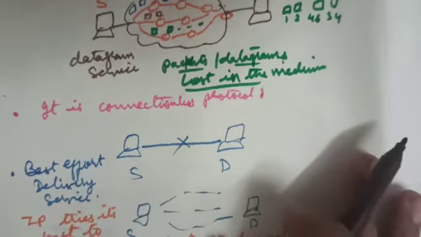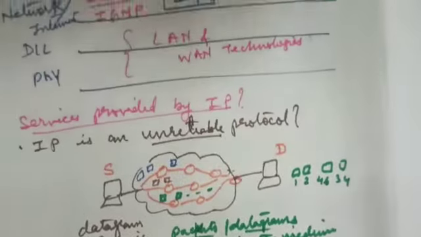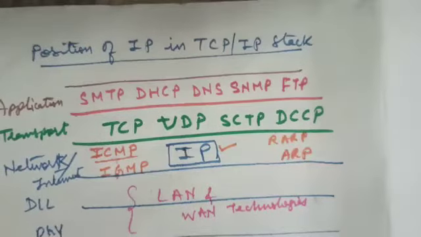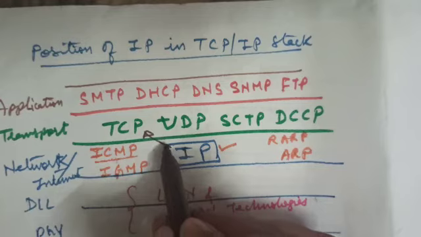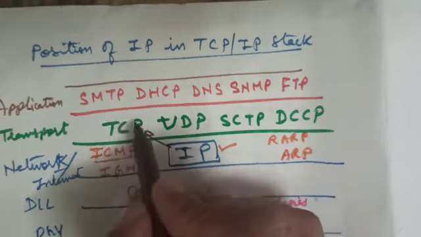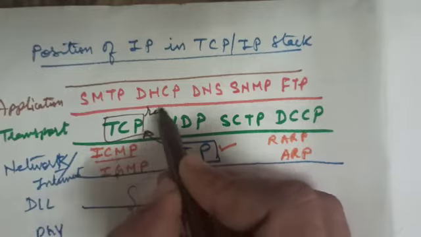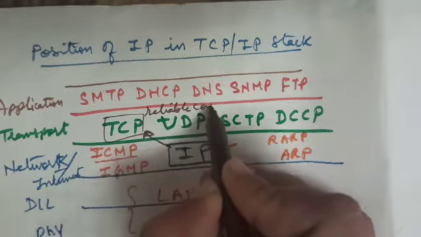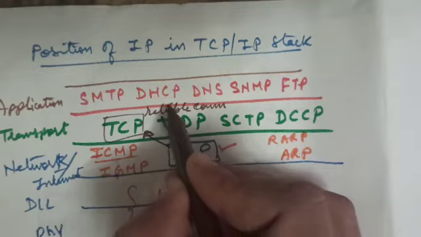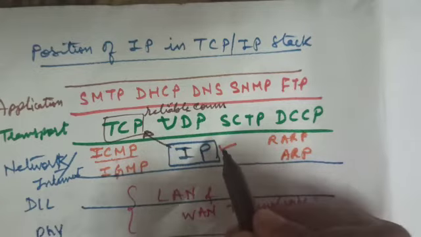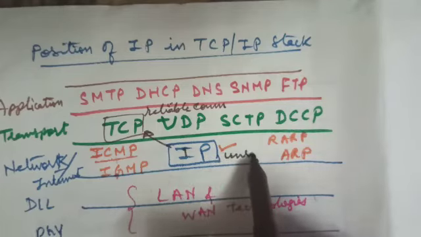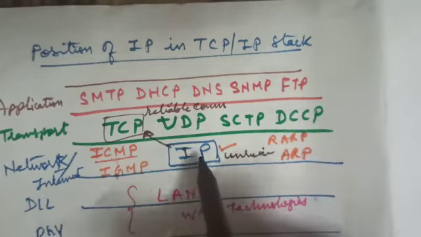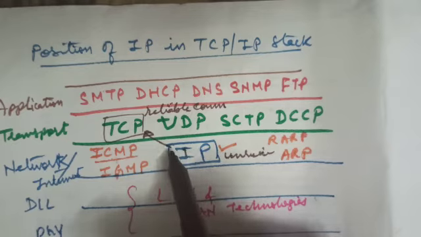Now, when reliability is required in communication, IP takes help from TCP, the upper layer protocol called transmission control protocol, because this transmission control protocol provides reliable communication. It always guarantees that the information is delivered to the destination, and that too in sequential order. So IP is unreliable and TCP is reliable. So whenever reliability is required, IP is combined with the transmission control protocol.